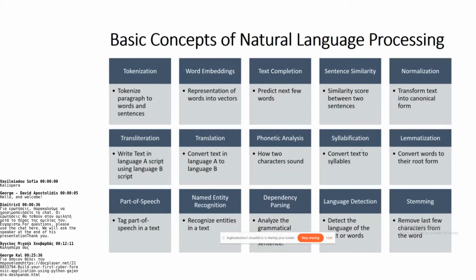The next is named entity recognition. Here we recognize the entities in text, whether they are places, names, or nouns. Then in part of speech tagging, we tag each word in a sentence with its part of speech, whether it is a noun, a verb, and so on.